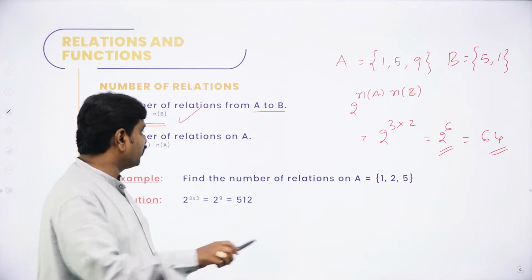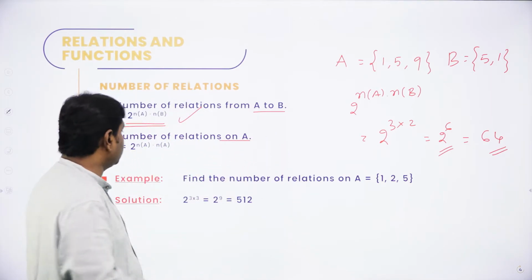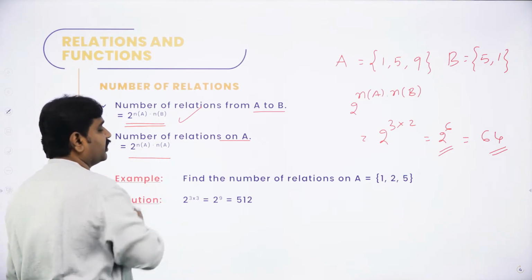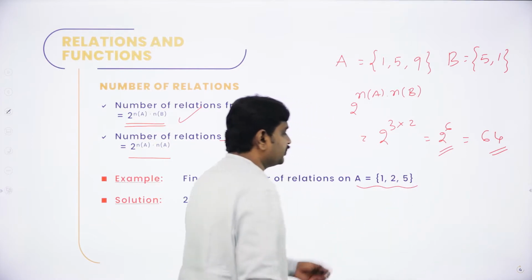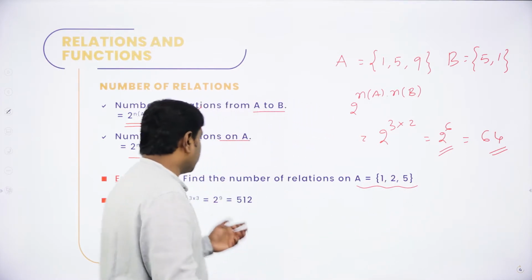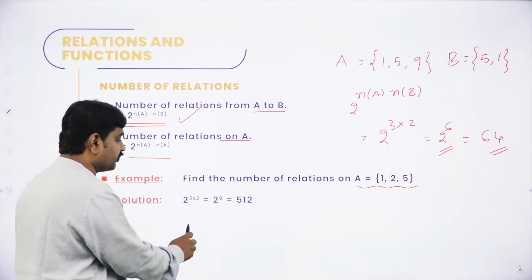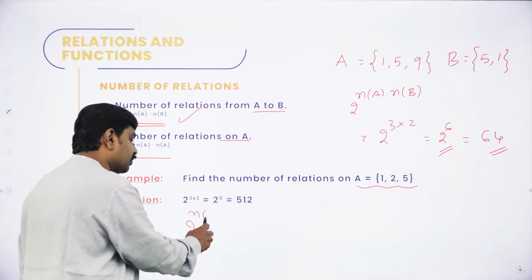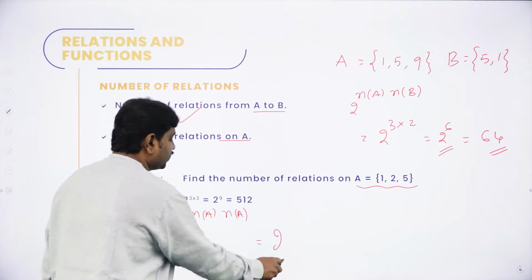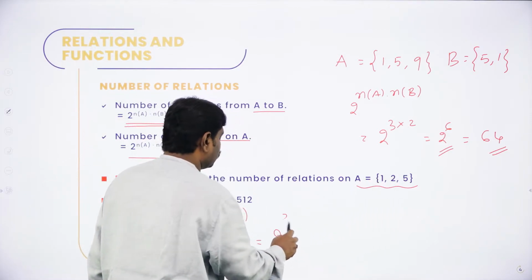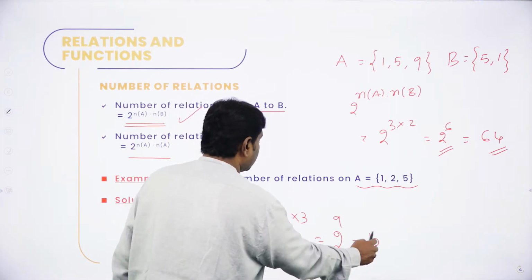Then the number of relations on a single set. If they ask the number of relations on set A, then that is 2 power n(A) into n(A). For example, find the number of relations on set A. Set A has how many elements? 3 elements. The number of relations on set A is 2 power n(A) into n(A). The formula is what? 2 power the number of elements in A into the number of elements in A. So how many elements are there in A? 3 elements are there. So 2 power 3 into 3, so it is 2 power 9. What is 2 power 9? 512.